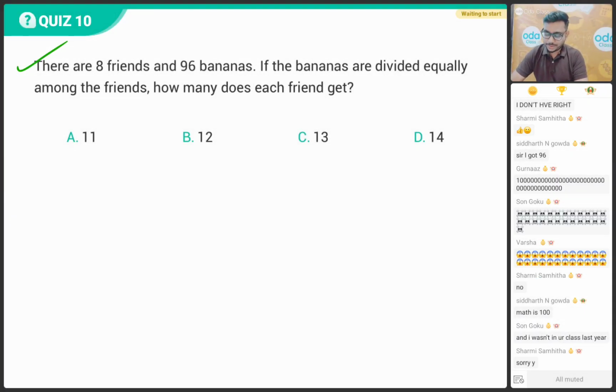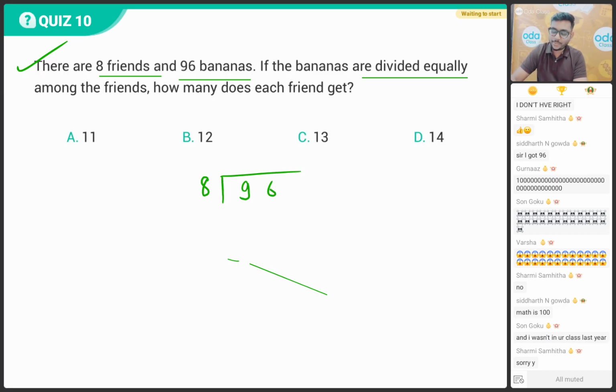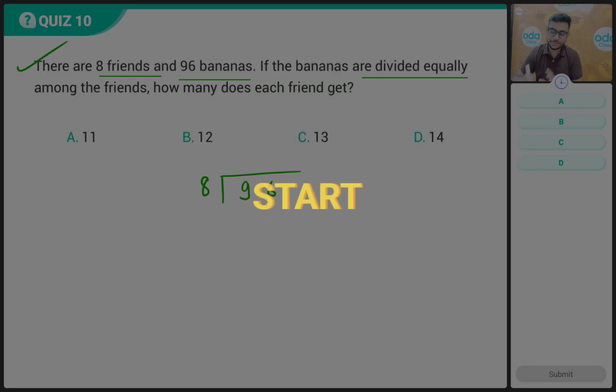So let's solve this question, bacho. There are 8 friends and 96 bananas. If the bananas are divided equally among the friends, how many does each friend get? Almost a similar practice question we have done earlier. Now it's your time to answer this correctly. All the very, very best. It's your quiz, but all the best.